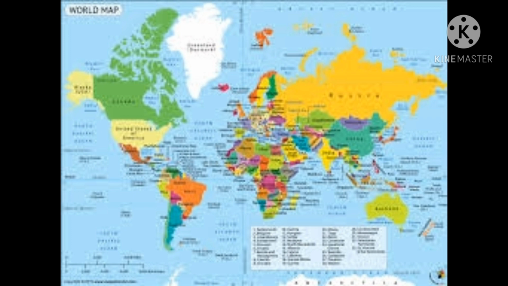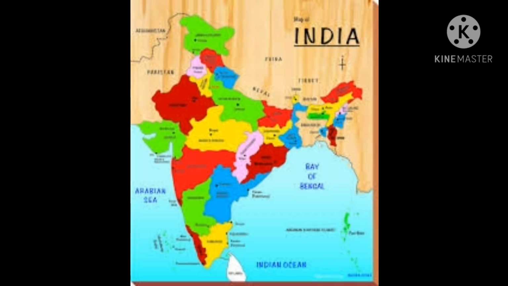A map is a drawing of the Earth or parts of the Earth made on a flat surface. It shows us the features of the Earth in greater detail than a globe does. This is a picture of a world map. And here you can see a map of our country, India.